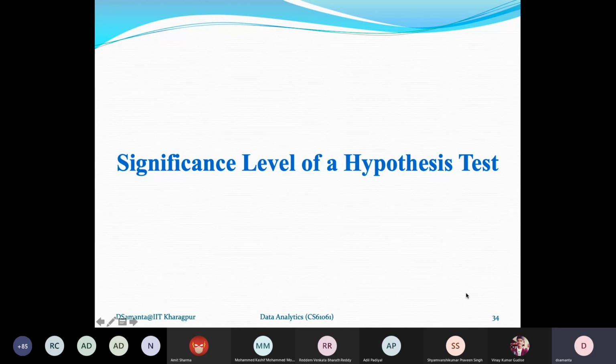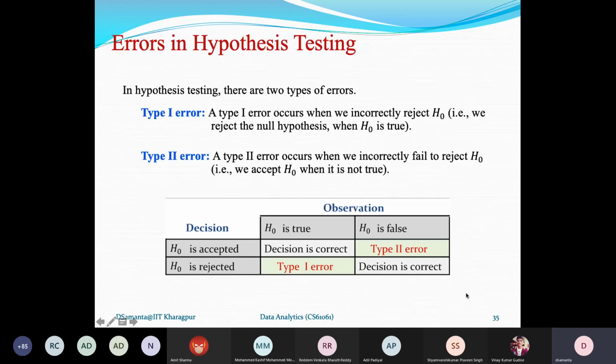Now let's come to the details of the confidence level or significance level. This level of significance comes into the picture because of making an error. In hypothesis testing, there are two types of errors involved, called type 1 error and type 2 error.